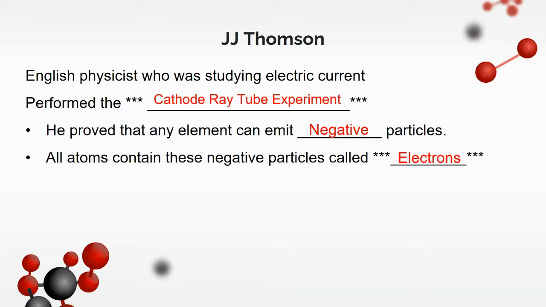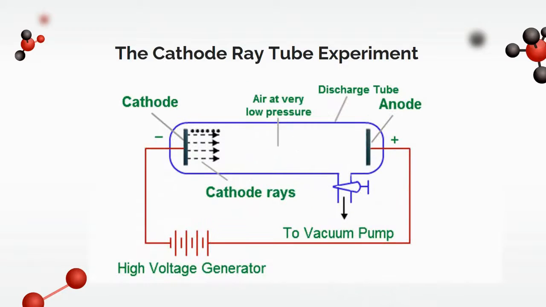And so let's talk about the way that the cathode ray tube experiment actually works. The idea is you have this glass tube, which is known as your cathode ray tube, and then you essentially turn it into a vacuum, meaning you suck all of the air out of this. So there's very little or no air within this glass tube. Then you apply a current or electricity to each side of that tube. And what happens is one of the sides gets really, really charged, so this negative charge, and then the other side gets this positive charge.